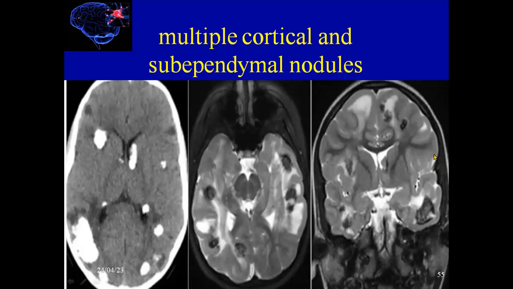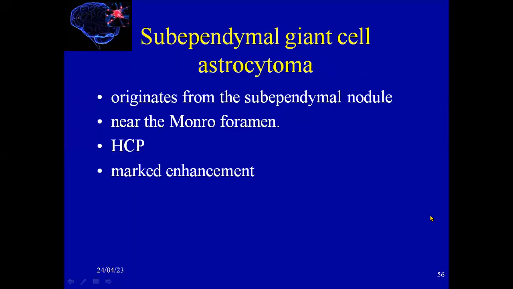Cortical nodules here, and here also. Subependymal giant cell astrocytoma is a new feature of tuberous sclerosis. These originate from the subependymal nodule near the foramen of Monro, and may cause deadly hydrocephalus.